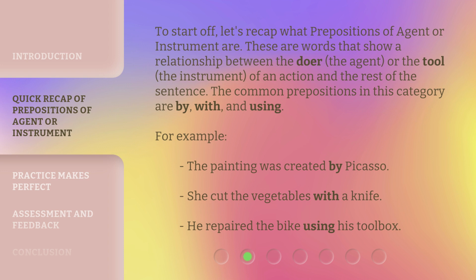To start off, let's recap what prepositions of agent or instrument are. These are words that show a relationship between the doer, the agent, or the tool, the instrument, of an action and the rest of the sentence. The common prepositions in this category are by, with, and using.